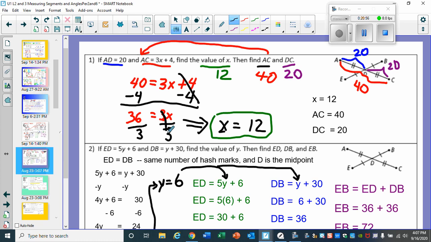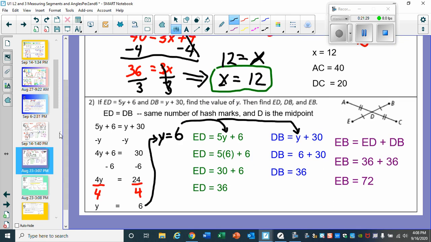So then, of course, the 3's disappear. 36 divided by 3 is 12. Some of us might have written 12 equals x. So 12 equals x or x equals 12. Either way is the same. Think about the equal sign as a revolving door or a mirror. You can flip it. So then we have x is 12, AC is 40, DC 20.